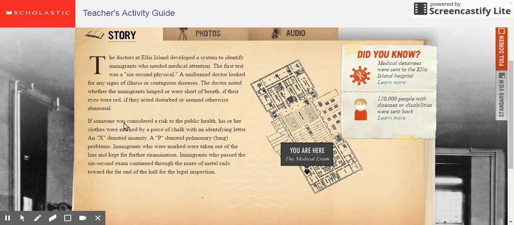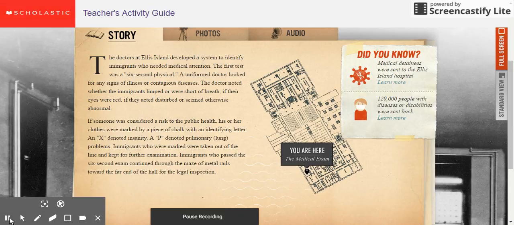If someone was considered a risk to the public health, his or her clothes were marked by a piece of chalk with an identifying letter. An X denoted insanity, a P denoted pulmonary or lung problems. Immigrants who were marked were taken out of line and kept for further examination. Immigrants who passed the 6-second exam continued through the maze of metal rails toward the far end of the hall for legal inspection.